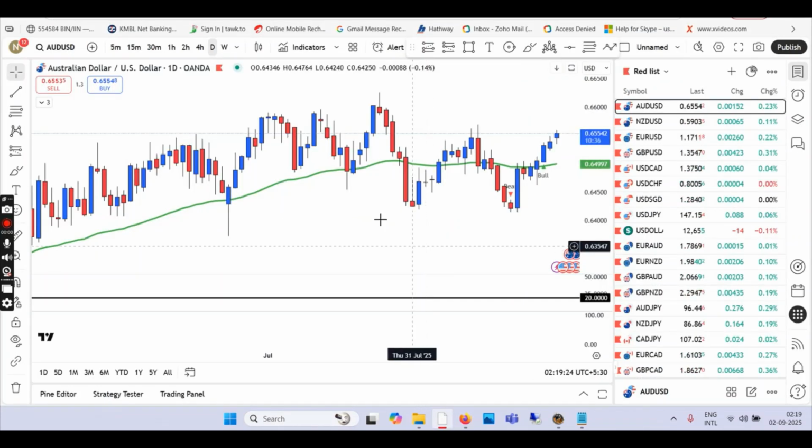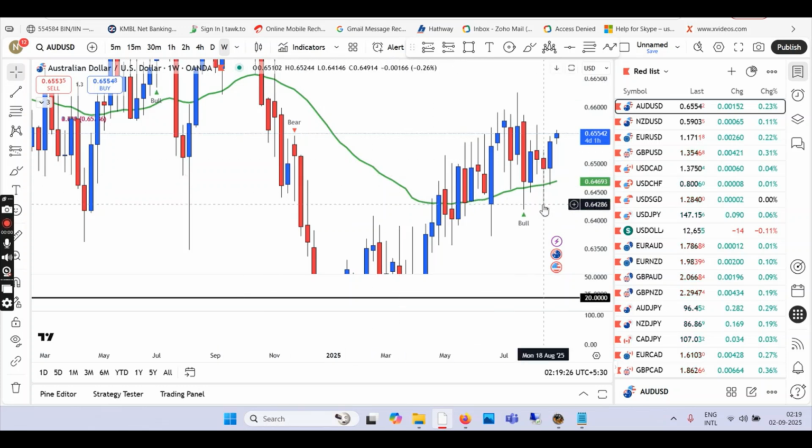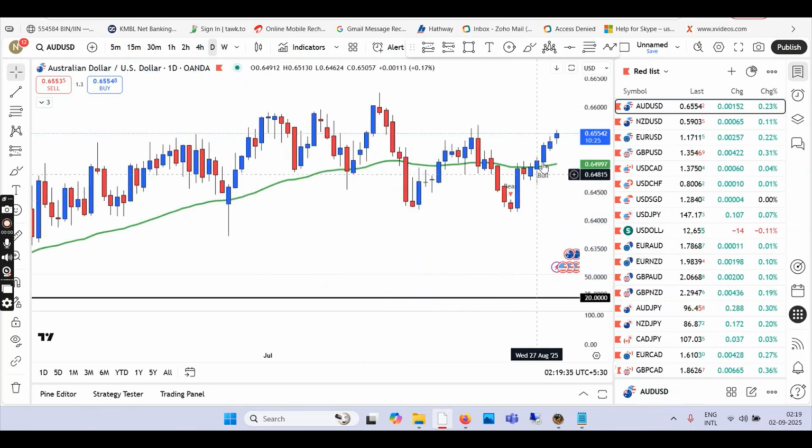Coming back to the chart, starting the top down approach with the weekly time frame. I told you on Sunday, I think a day before, that we will continue the uptrend. So in weekly we are above the EMA. In daily chart we are continuing, so you can see previous highs broken today. Today was a US holiday, so the US market was off, bank holiday, but we have closed above the previous high in AUDUSD. Use this analysis for NZDUSD as well in case you want to trade NZDUSD, because I don't record separate videos for that.